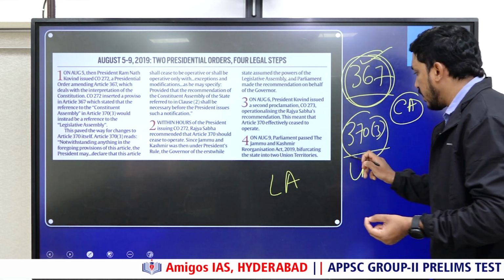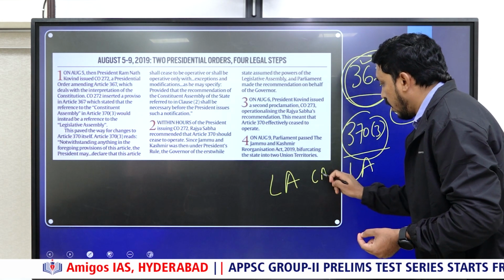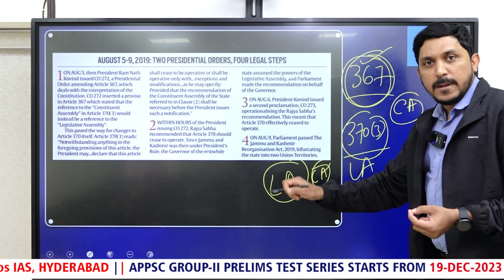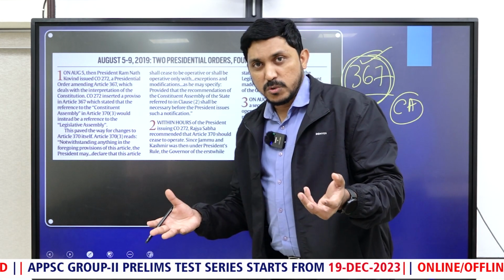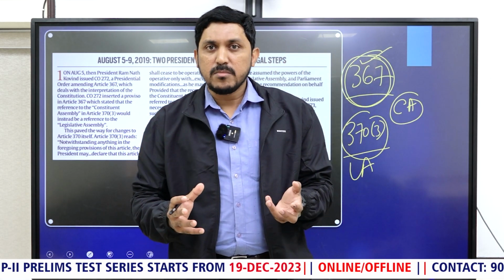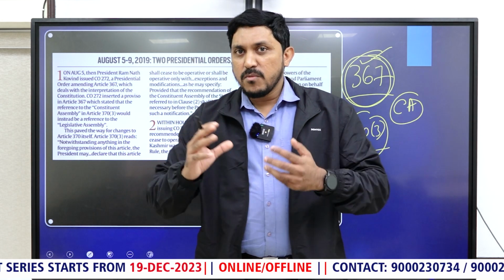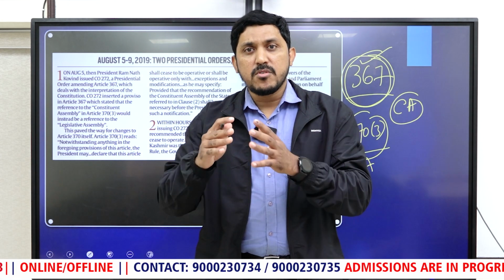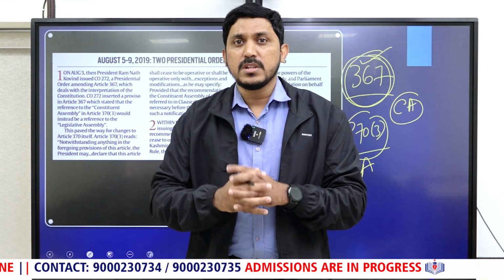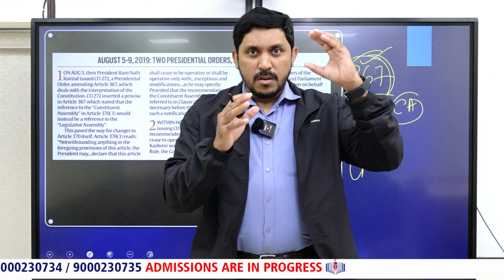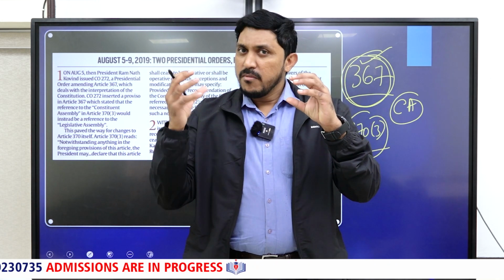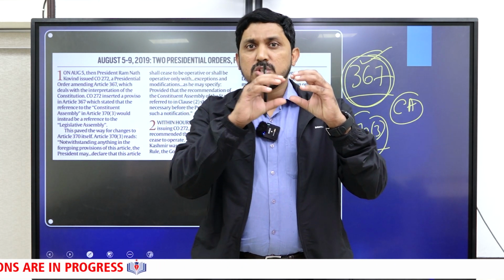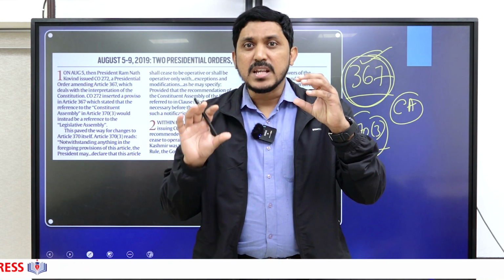So I repeat, in this the interpretation of this clause was changed. What was changed? Instead of the Constituent Assembly, it is the Legislative Assembly, because it was under President's rule. For 6 months there was Governor's rule in Jammu and Kashmir, and after that what happened? After that President's rule came. President's rule means of course they have to take the opinion of the Governor of the state. See here, the President is asking the Constituent Assembly, which is not there. So what does he have to do? He has to ask the Legislative Assembly. But now the Assembly is not there.